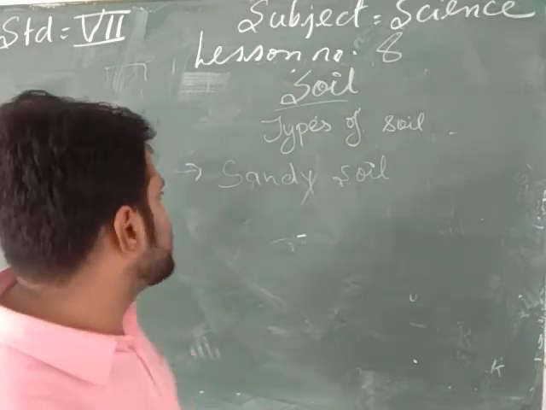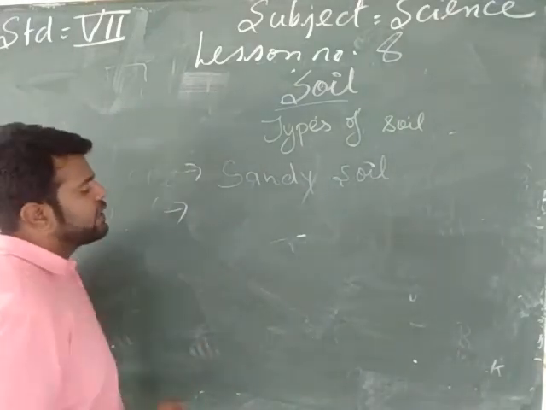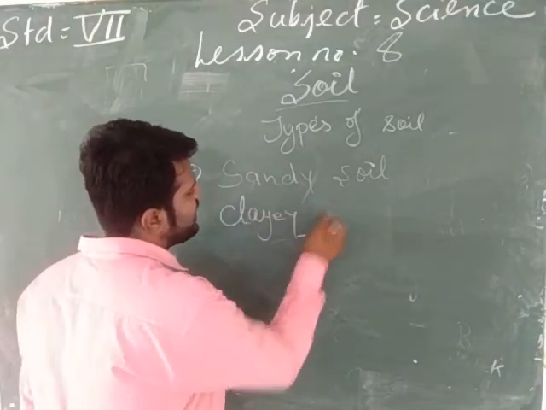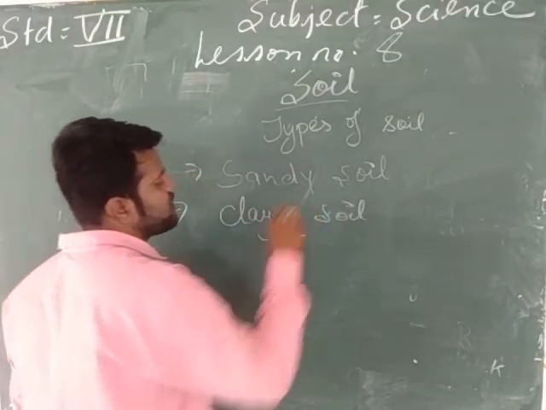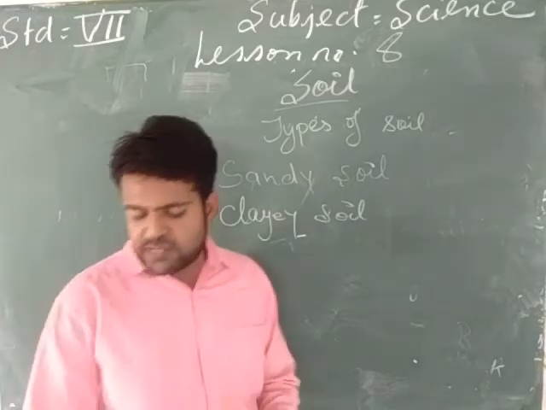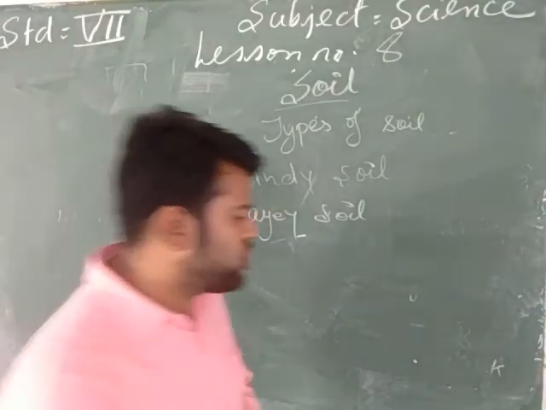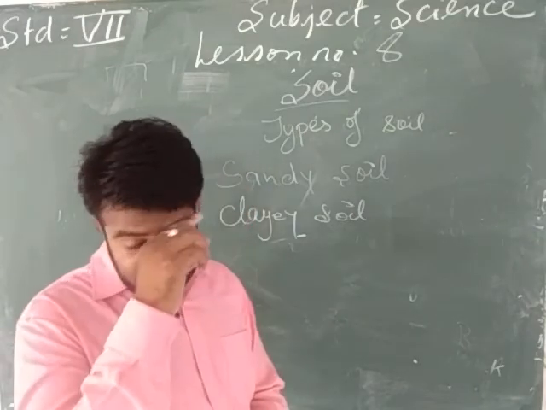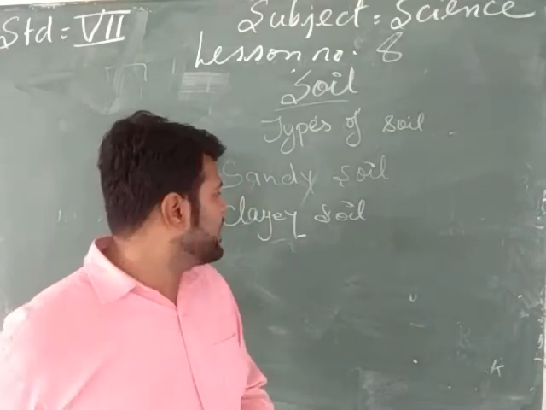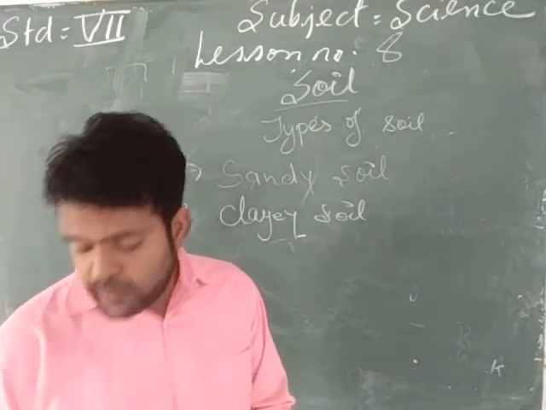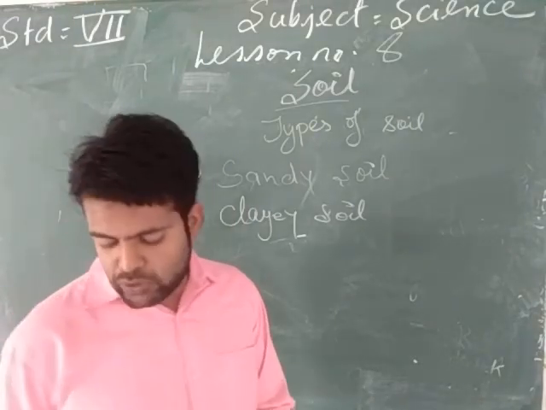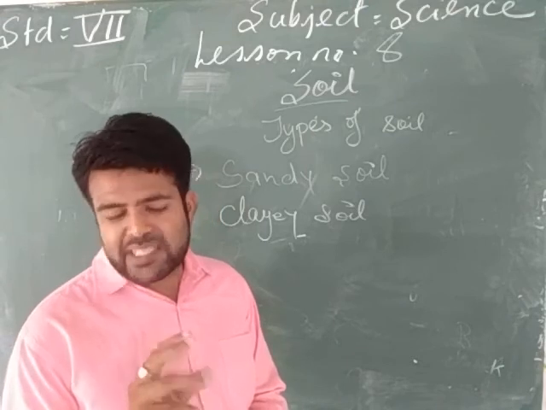Next we are going to see clayey soil. The next type of soil we are going to talk about today is clayey soil. Clayey soil is made up of clay. A large proportion of it consists of clay particles, and it has a very little amount of sand present in it.